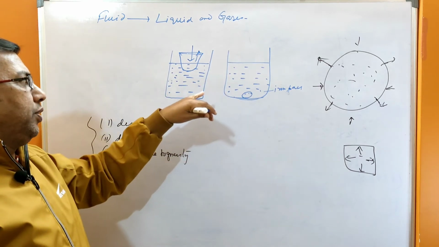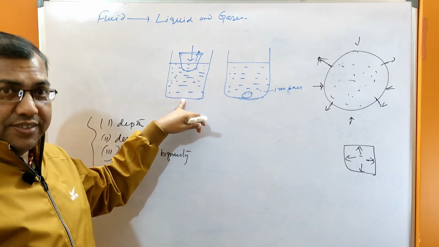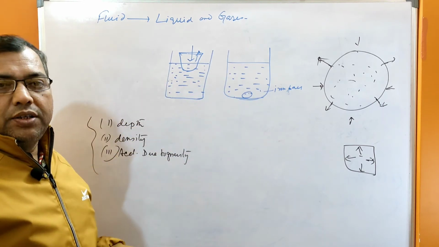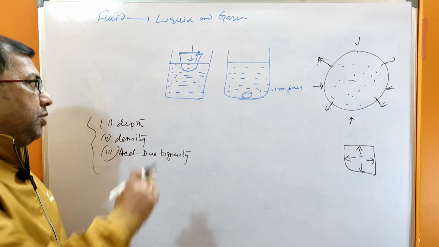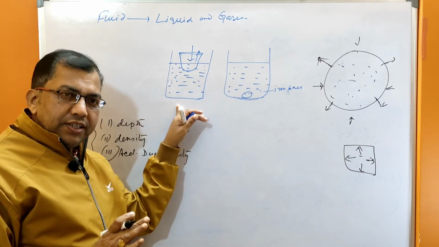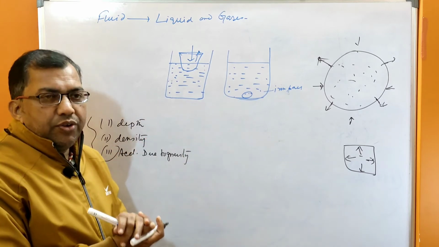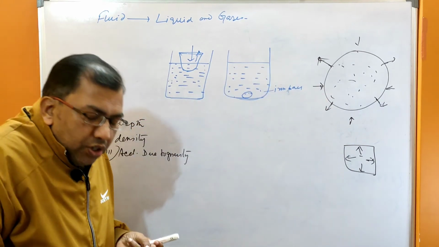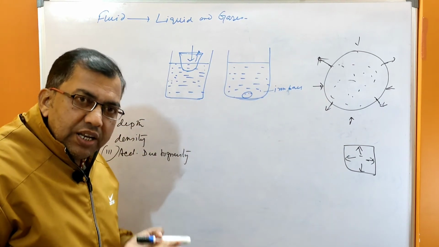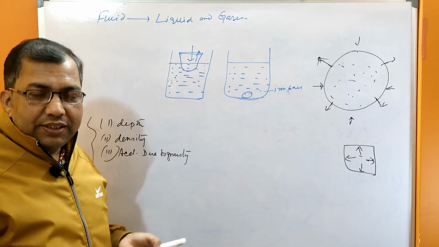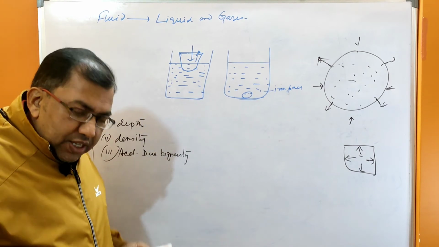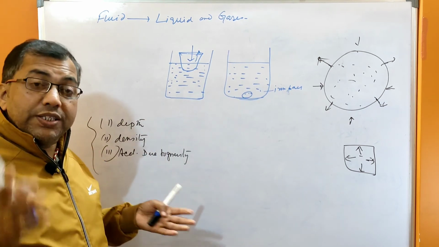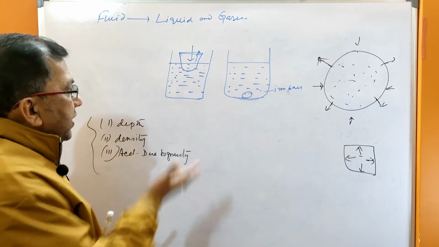And this buoyancy depends upon the density of the liquid, and also the volume and shape of the object. So what is buoyancy? Clear? What is buoyant force? Clear? See now, when you dip in the water, you will also feel that your body is light. हल्का हो गया. क्यों हो गया? Because water exerts pressure on your body. That is the upthrust, which is known as buoyant. That is the buoyant force. It exerts buoyant force.